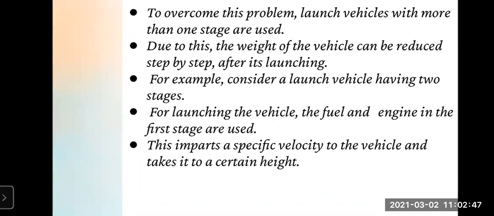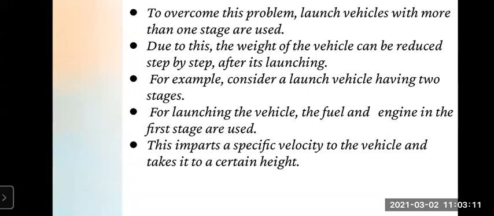The first stage will be empty, so the empty fuel tank and the engine are both detached, separated from the main body of the vehicle, because now there is no fuel in them. They will fall either into the sea or onto unpopulated land.